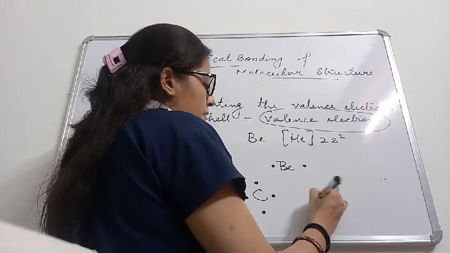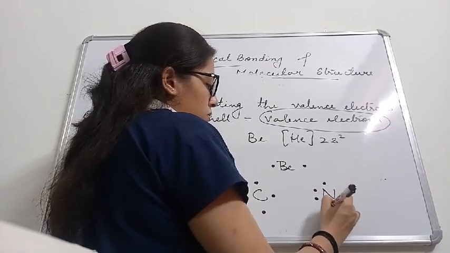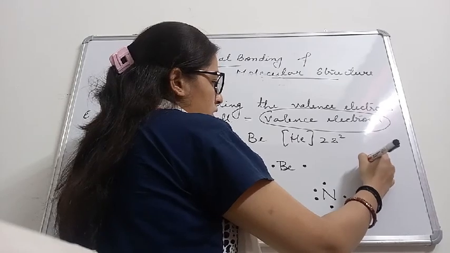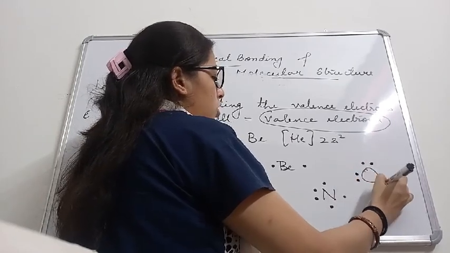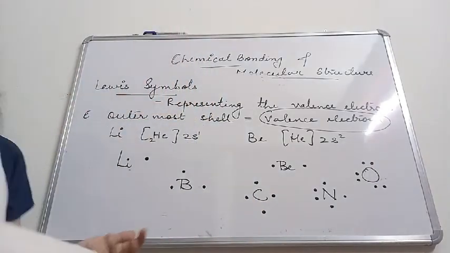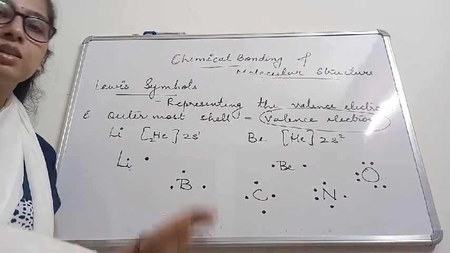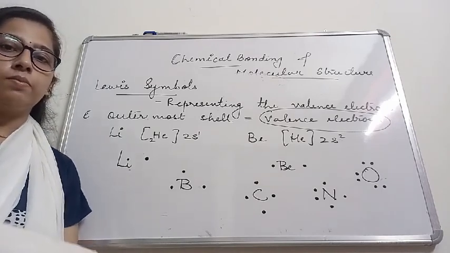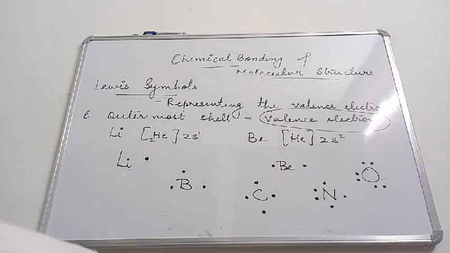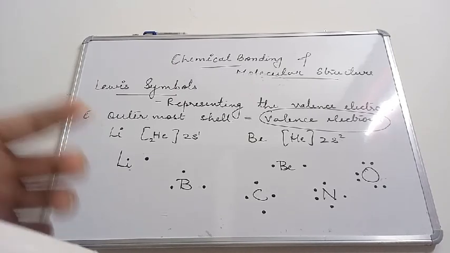Nitrogen has 5 electrons in the outermost shell. Oxygen has 6 electrons in the outermost shell. So this is called the Lewis symbol or electron dot structure. These Lewis symbols tell us the way of representing the outer shell electrons.